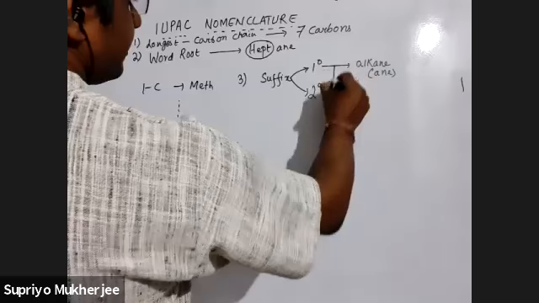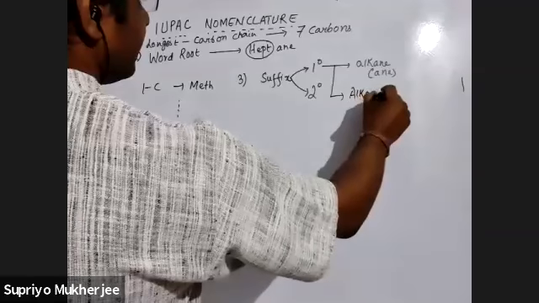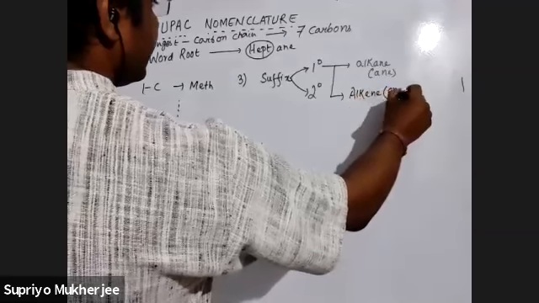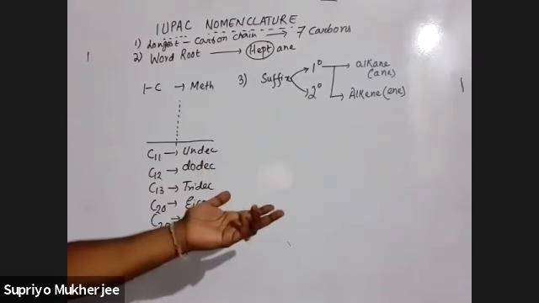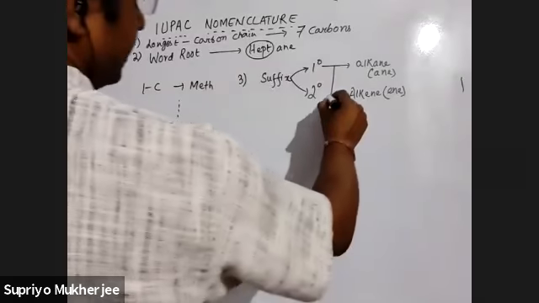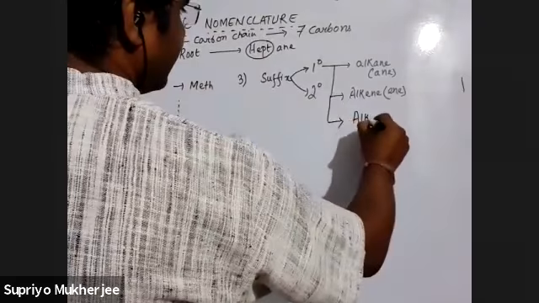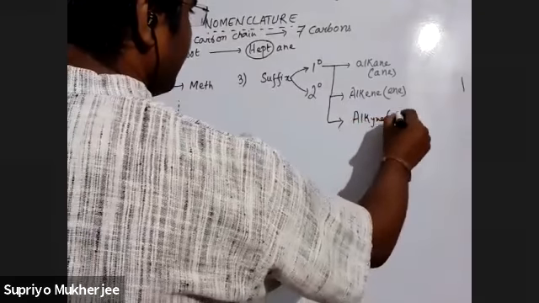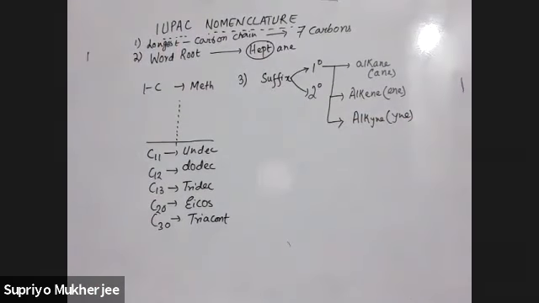Next, it can be alkene. Then it is ENE. ठीक है? So if there is a double bond, then you will write it hept ENE. If there is a triple bond, it will be called alkyne. It will be YNE. YNE. ठीक है? If there is a triple bond.